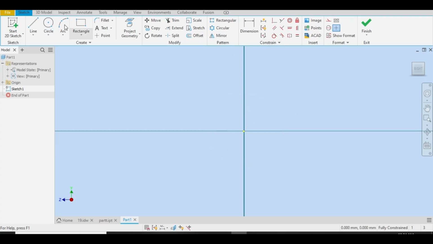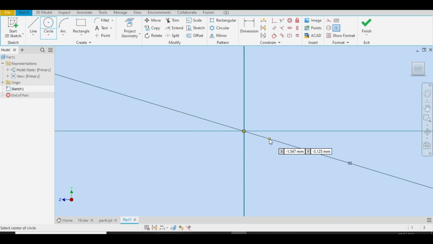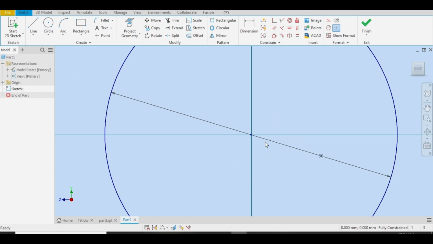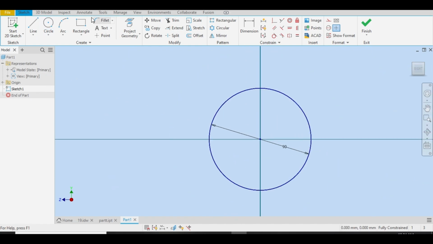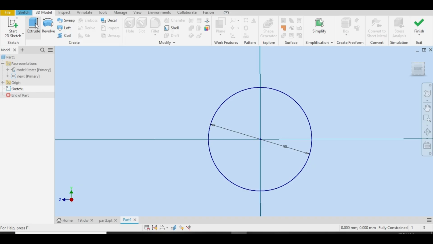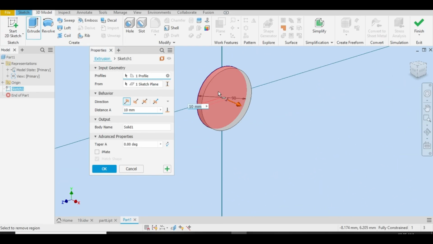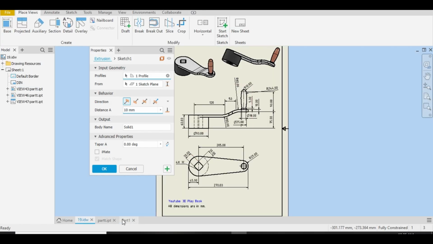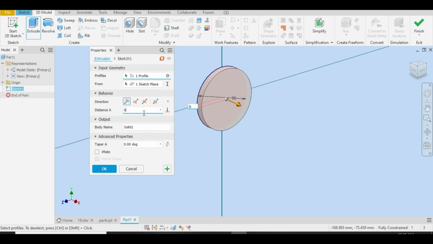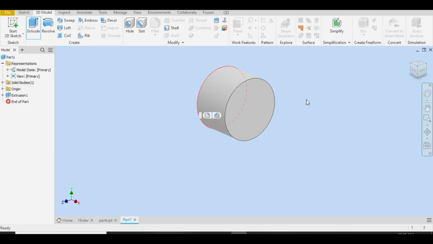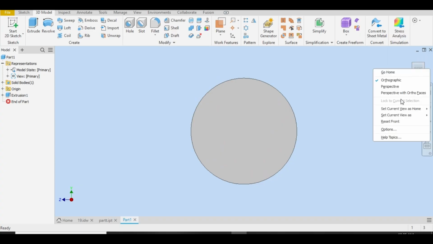Let me select a circle again, right click and select diameter, and it was 90. Let me select OK. So this is the circle, and go to the 3D model and select extrude so we can give a shape to this geometry like this. What was the height? 60mm. So let me type 60 here. Okay, let me select and choose this view as top, so it will be our top.